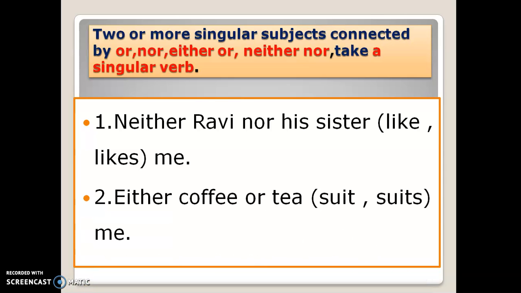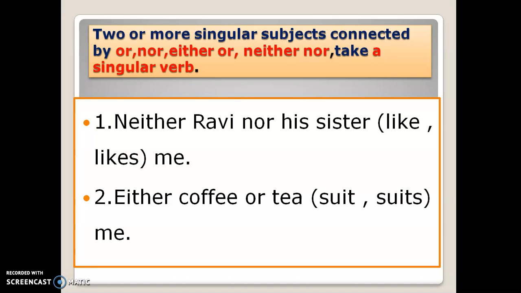Now, we call neither nor, either or as correlative conjunctions. When these conjunctions are joined by two singular subjects, they will take a singular verb. For example, neither Ravi nor his sister likes me.